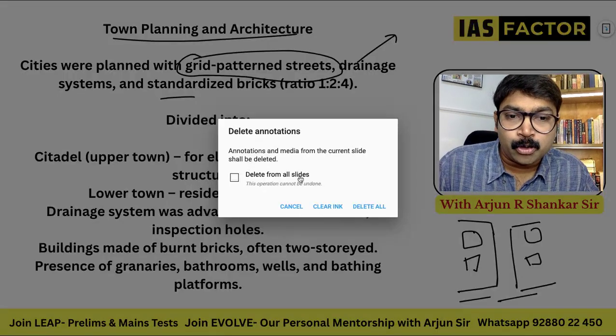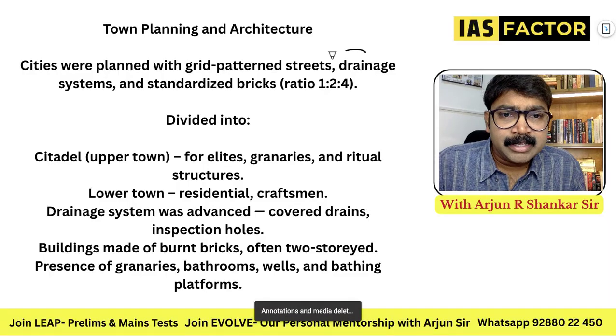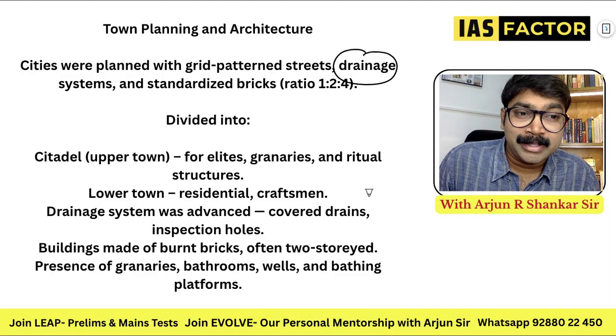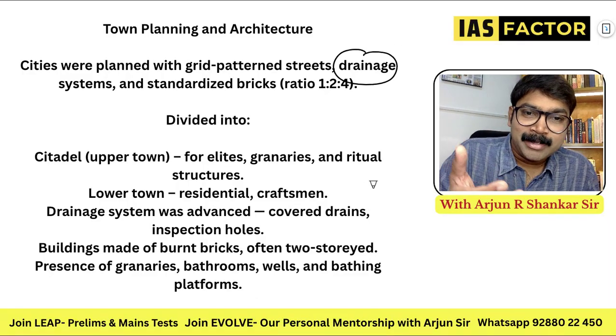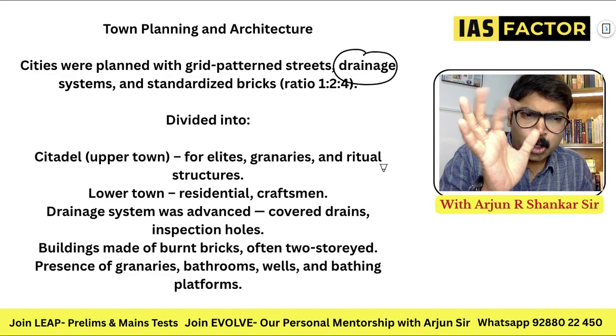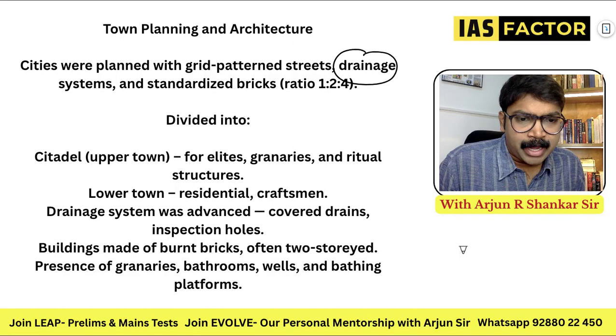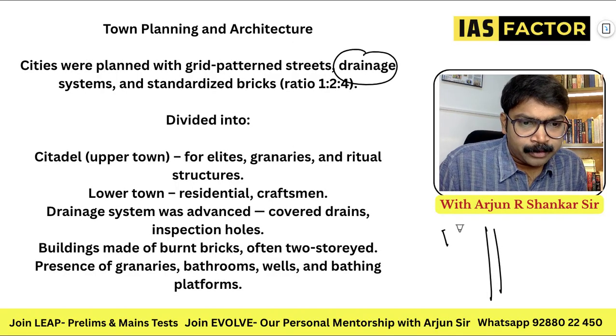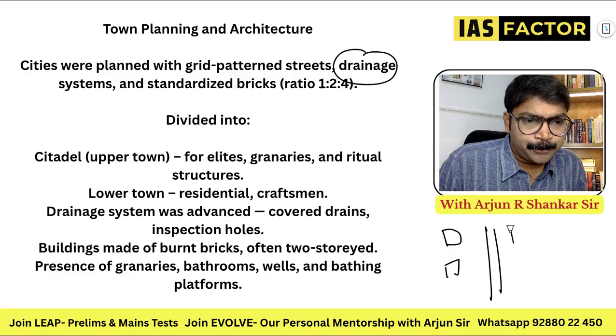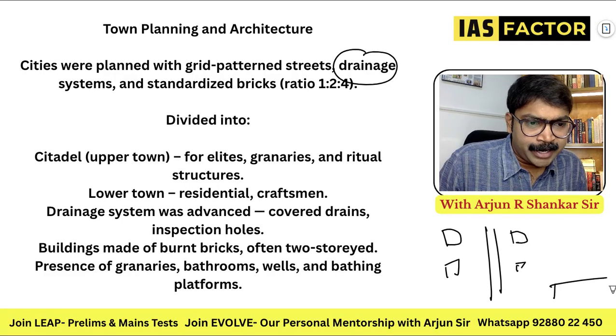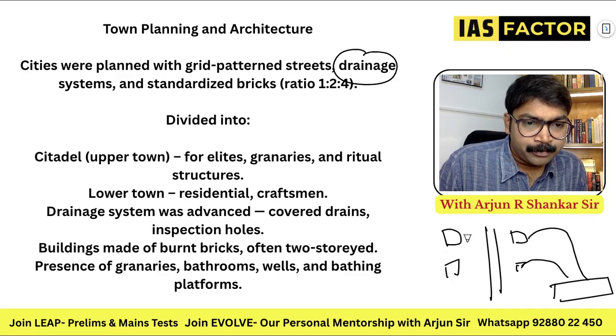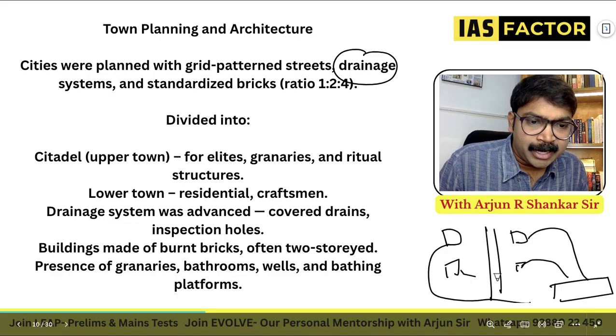The drainage system was really superb. Standardized bricks were also used. See, the drainage system that we talk about did not even exist in other civilizations at this time. It was top notch. I can actually give you a small idea. Just imagine there was a street with some houses like this, and a large drainage pit like this. Each house is connected to the main drainage pit.